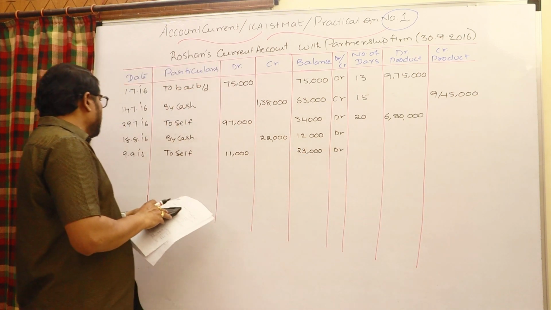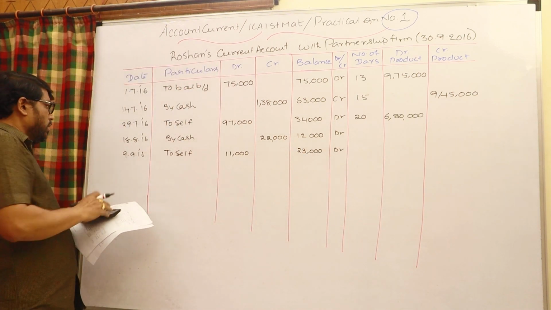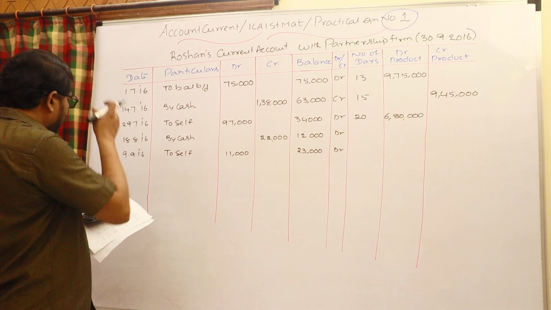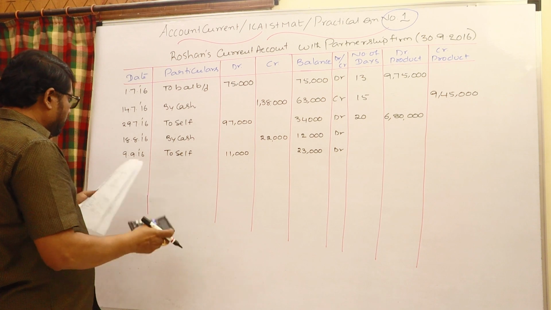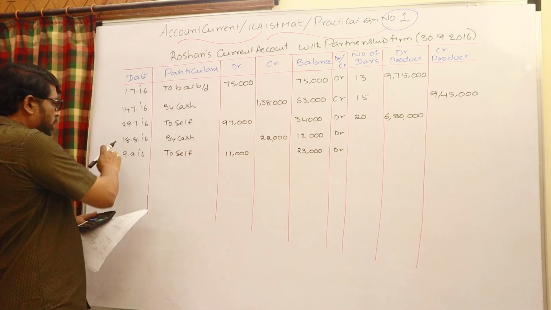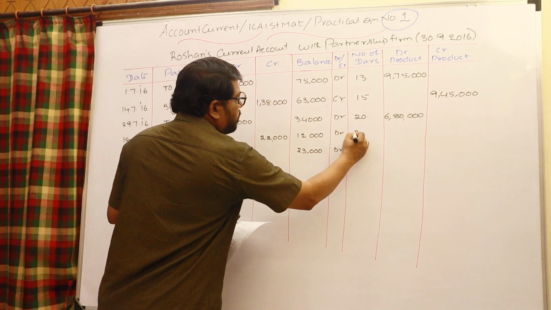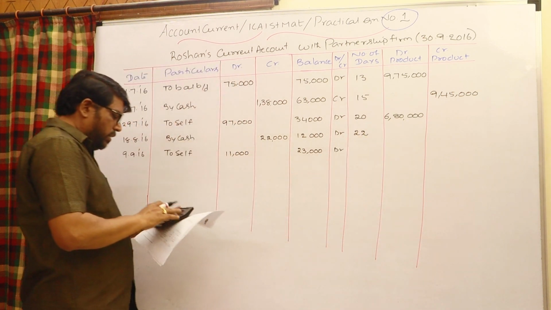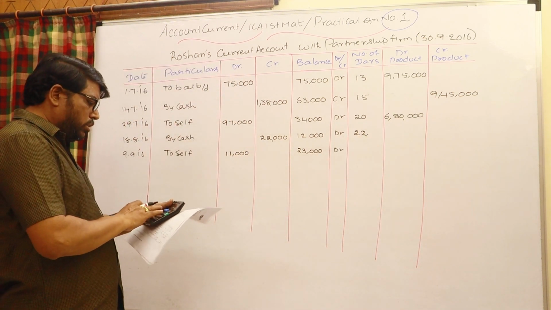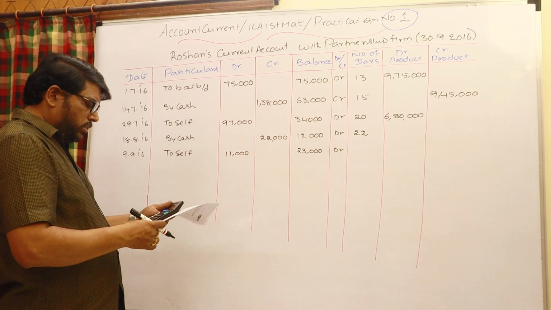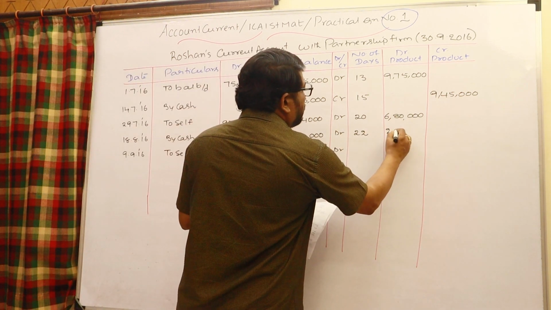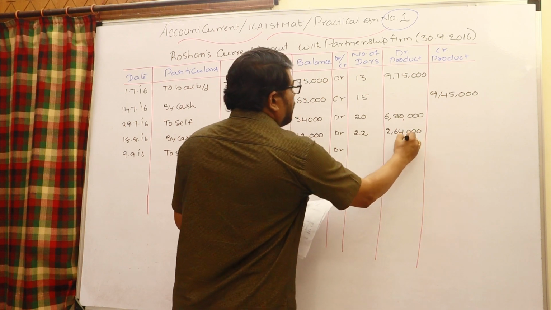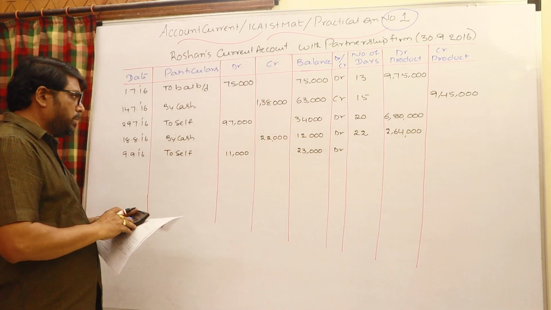You can consider the number of days to the earlier transaction. So from 18th August, 13 days are there. So 13 plus 9, 22 days. 12,000 into 22. The product is 2,64,000, the debit product.